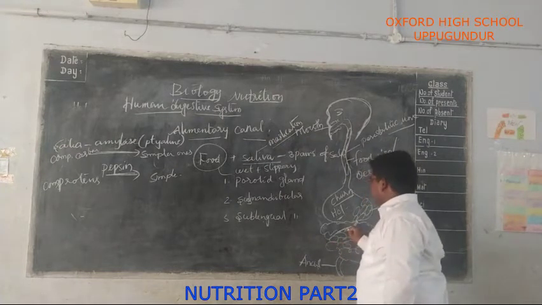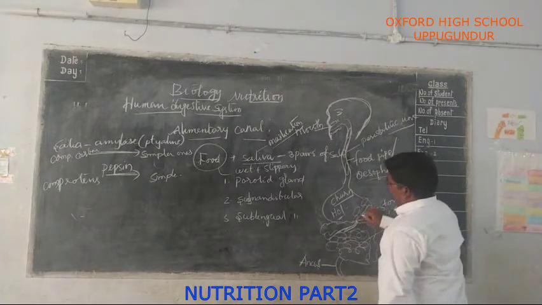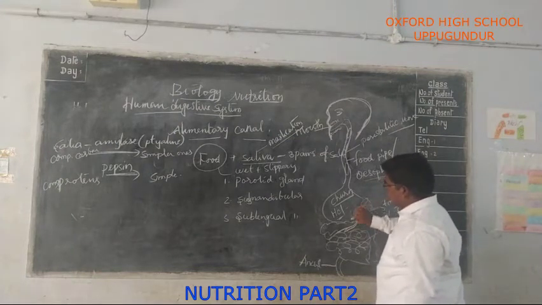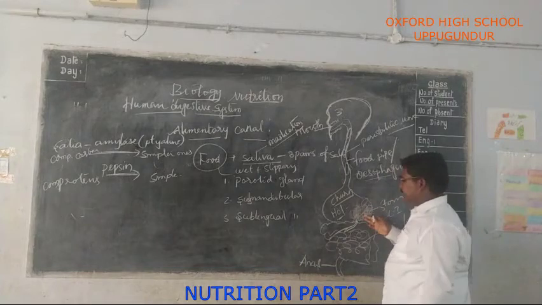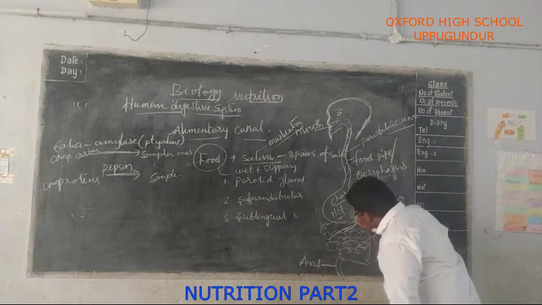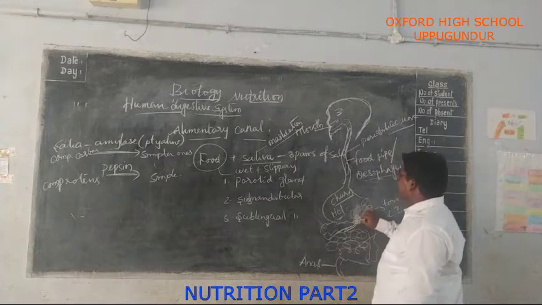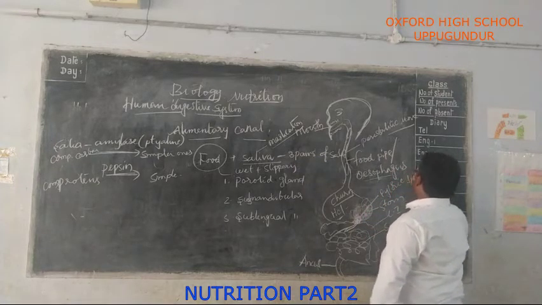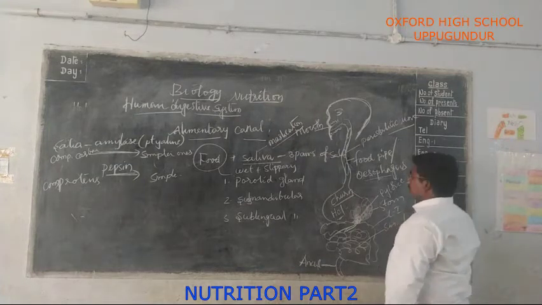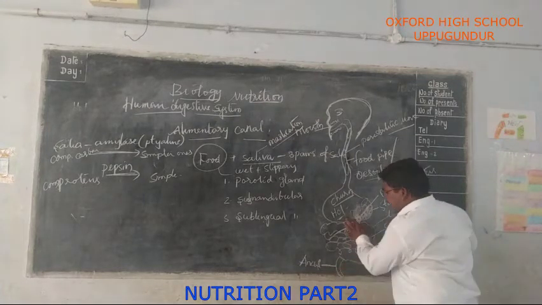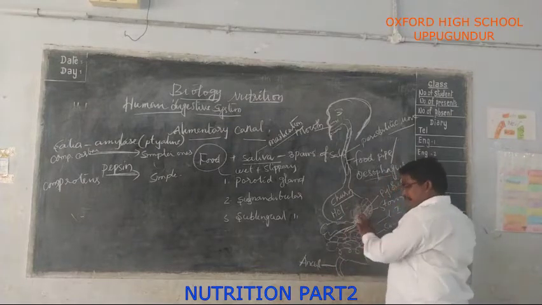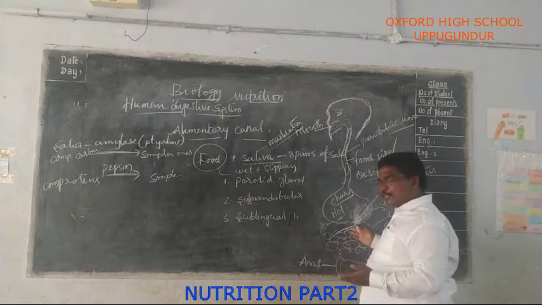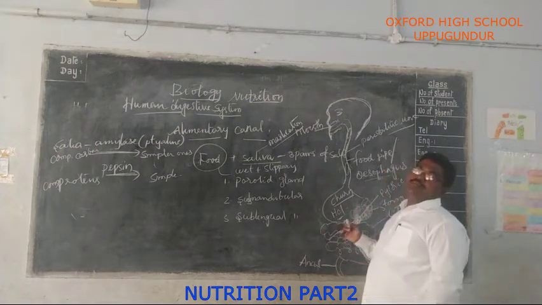So this is the small intestine. When the food is ready to pass from the stomach to the small intestine, after some amount of digestion takes place here, ring-like muscles are present, called pyloric sphincters. These ring-like muscles, present between the stomach and small intestine, regulate the opening of the passage from the stomach to the small intestine.